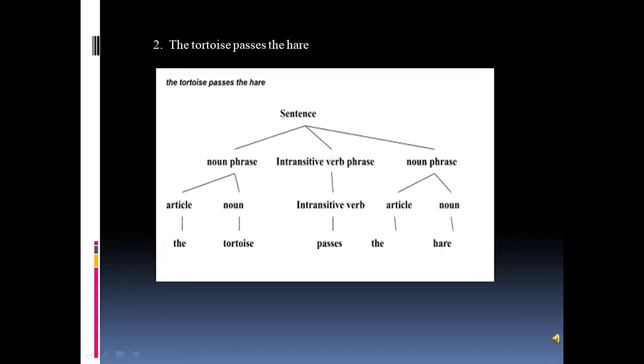Okay, so the derivation tree for the second sentence, the tortoise passes the hare, we have already on the screen. Here the noun phrase is the and tortoise. The intransitive verb phrase in between is passes, and again the noun phrase which includes article and noun is the and hare, and the derivation tree is already on the screen. You can see and refer to it.